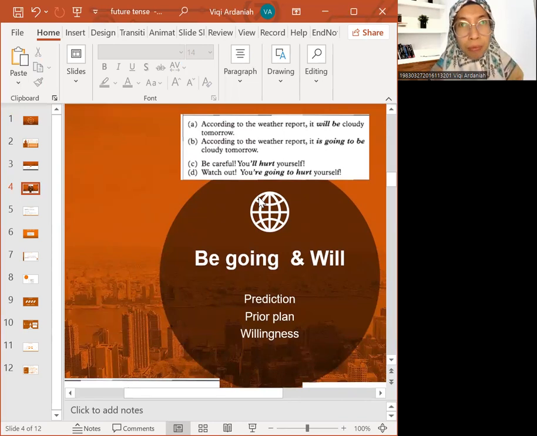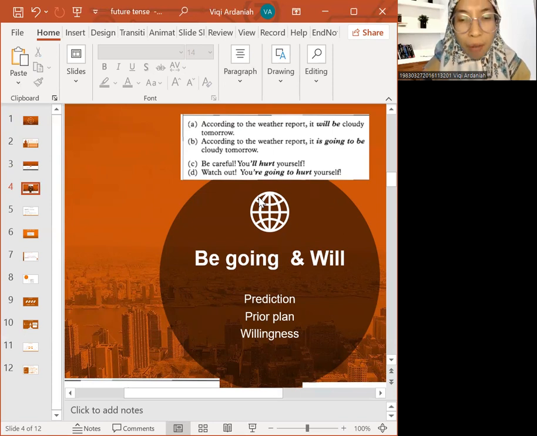So it's about predictions. It's predicting what is going to happen. We don't plan, it's just a prediction about the future. So that's why A and B would be okay. But mostly, if we look at the context, when we are talking about predictions, for example, tomorrow, I predict you will graduate. So that's why we are going to use will. But it's okay if you use be going to.